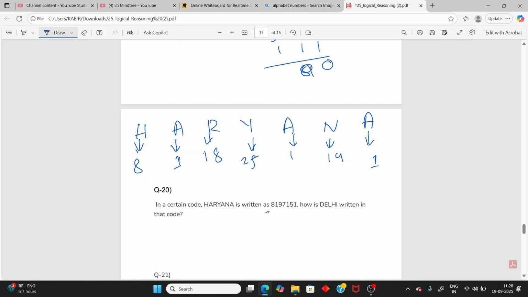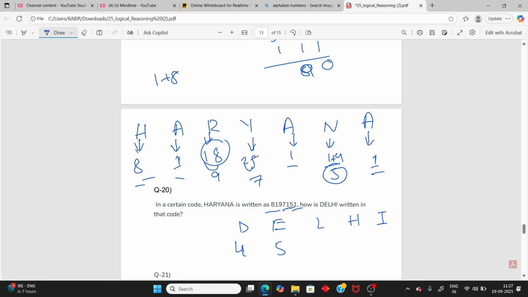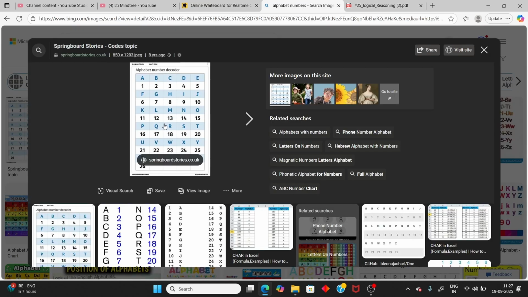Now if you check the number, 8 1 1 8, 1 plus 8 becomes 9. Then 2 plus 5 is 7. Then 1 1. Then 14 becomes 1 plus 4, which is 5. Then 1. You got the logic: just convert into numbers, and if two digits, just add them. So now DELHI: D is 4, E is 5, and L is 12.